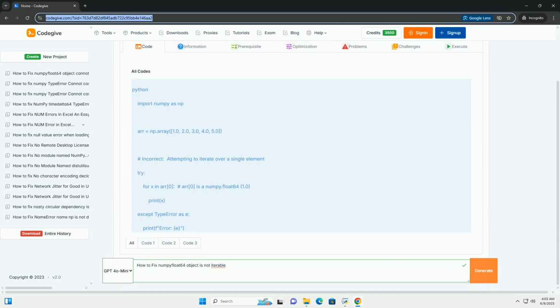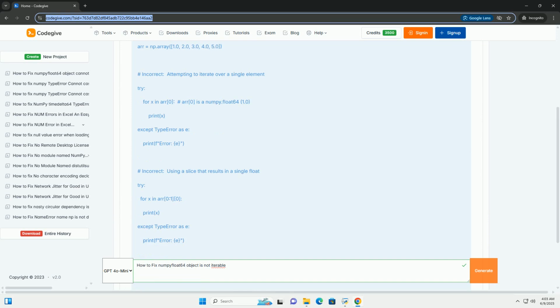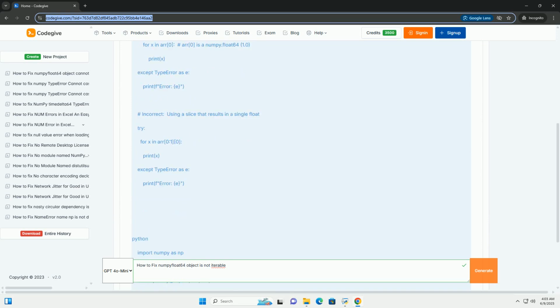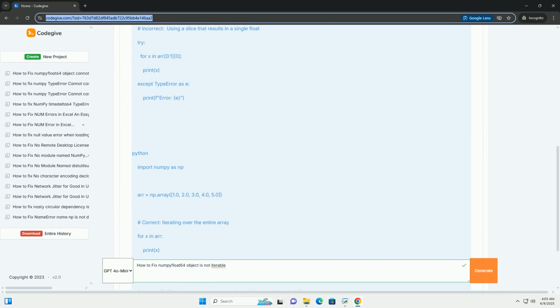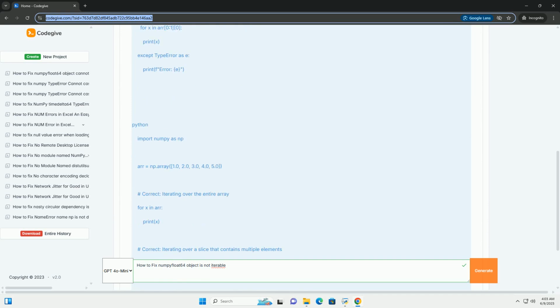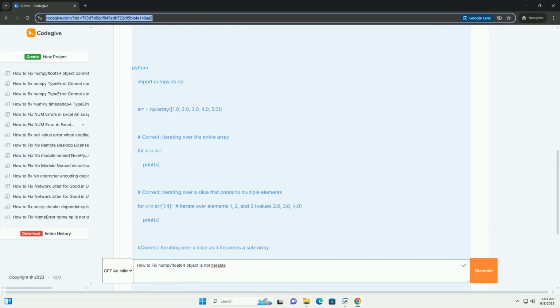Fixing type error: numpy.float64 object is not iterable in Python with NumPy. This tutorial will delve into the type error numpy.float64 object is not iterable error that commonly arises when working with NumPy in Python.